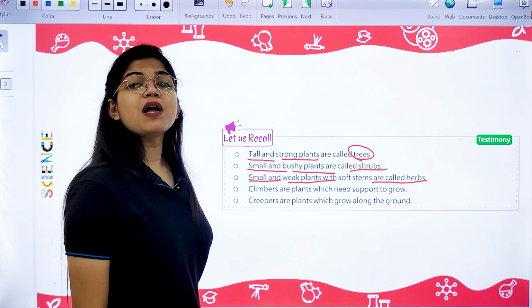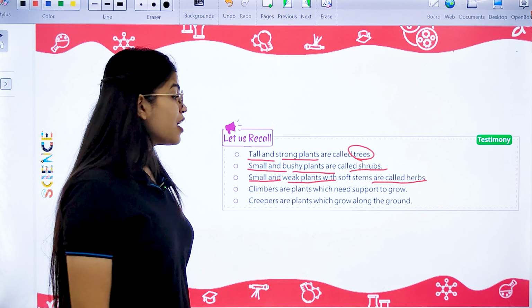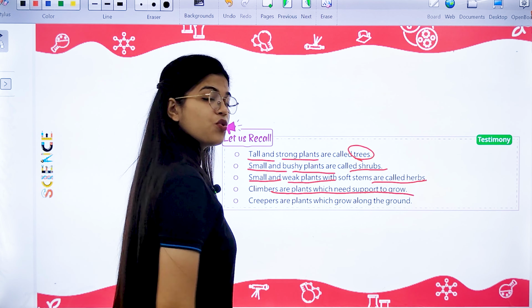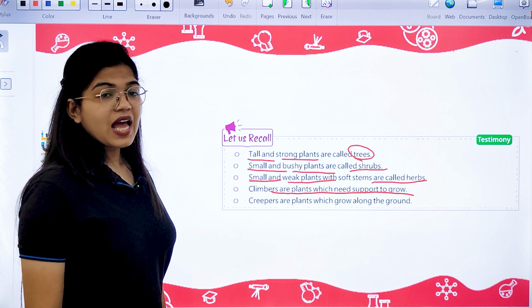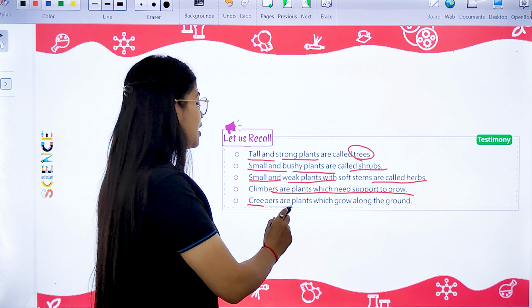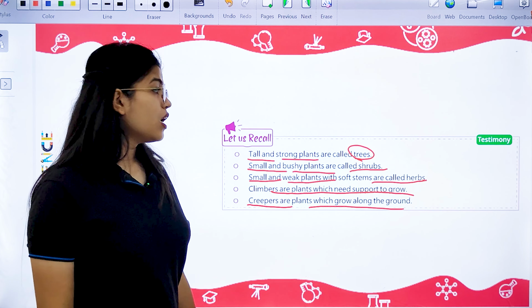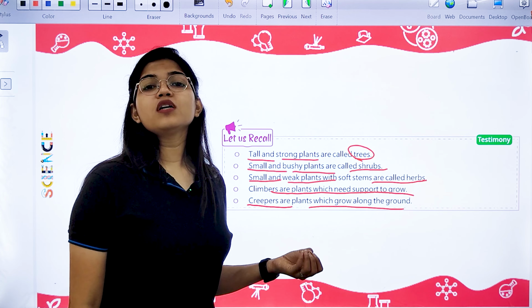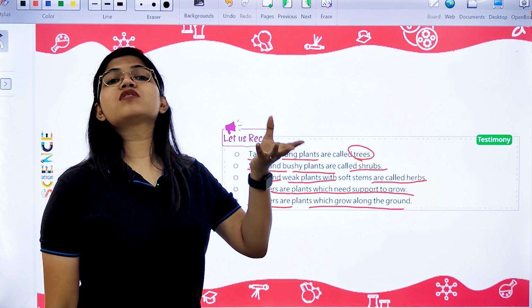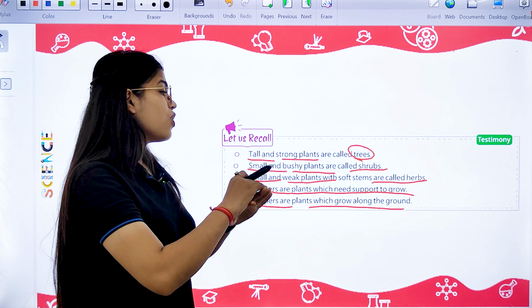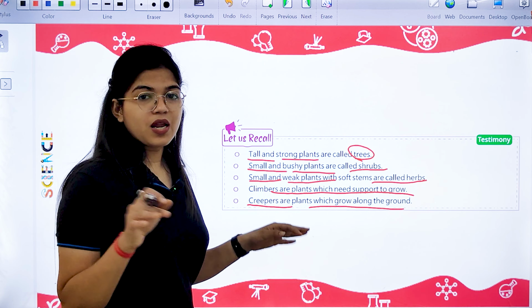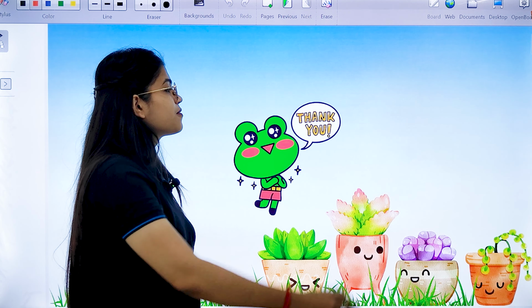Then there are some other plants known as climbers, which need support to grow. And the last type of plant we have is creepers, which grow along the ground only. They cannot stand, and they do not grow upwards even with support. They just grow along the ground and spread on the ground, and are known as creepers.